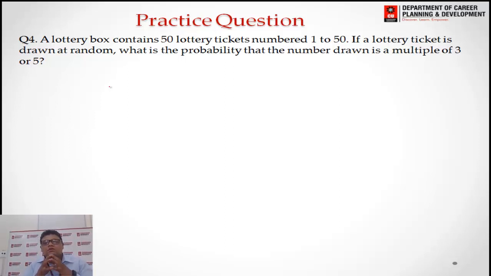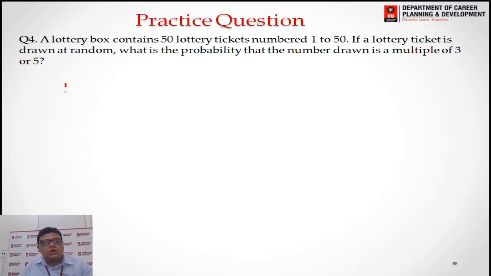Why? Because the probability of a number divisible by 3 is dependent on the probability of a number divisible by 5. It is asked that the number is divisible by either 3 or 5, so there are a few numbers which are divisible by both.